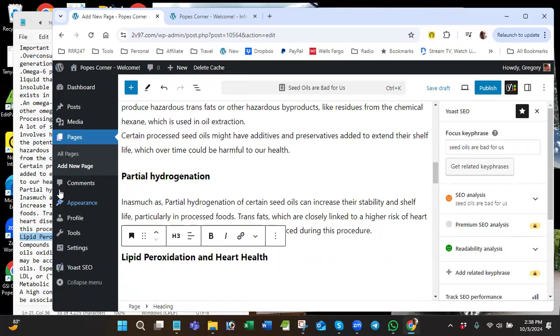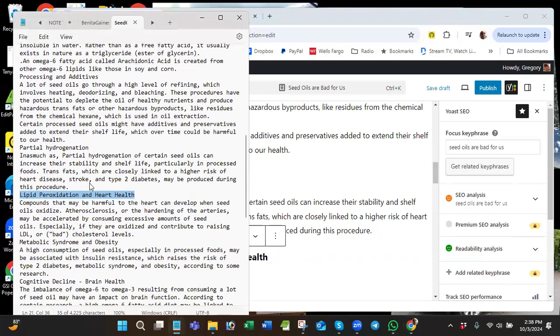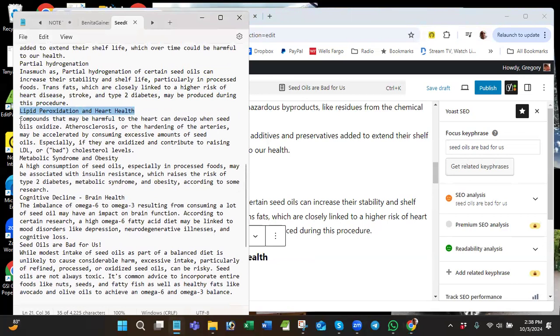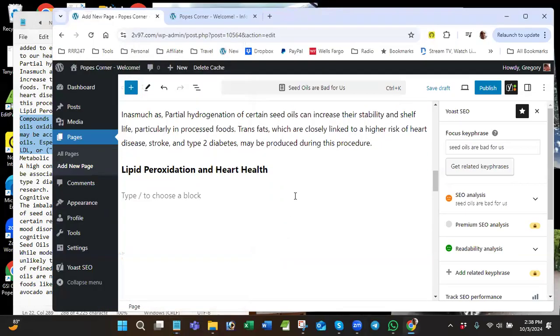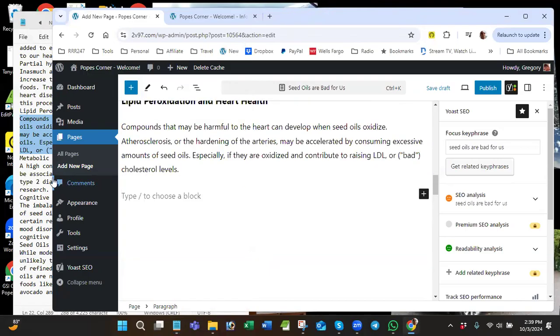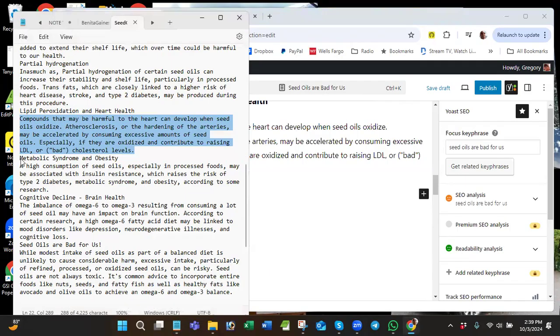So you can see how I have it organized here on my text document. How much more do I have to go? Not too much. All right, so we're just going to finish this up here and then down to here. And my SEO is still orange, but I know why. So we'll fix that before we're done here and publish this. It's going to be green.